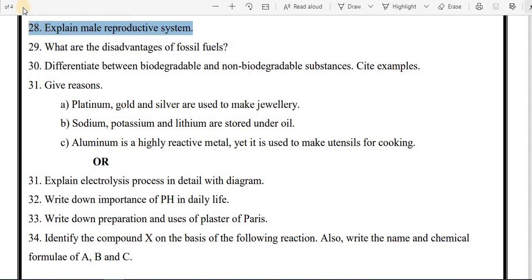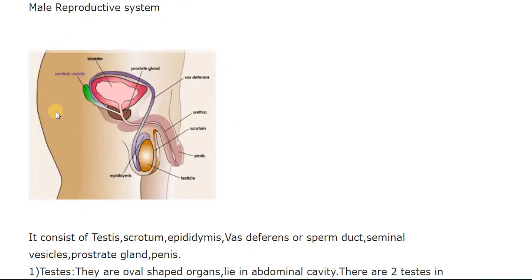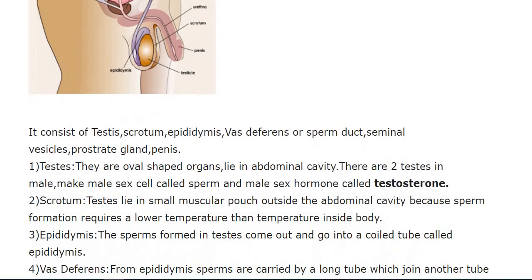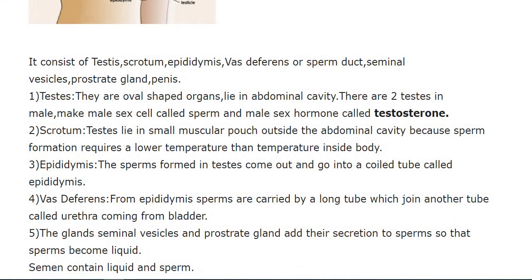Let's see in detail. Here you can see the figure of the male reproductive system. Now let's discuss. The male reproductive system consists of testes, scrotum, epididymis, vas deferens or sperm duct, seminal vesicle, prostate gland, and penis.